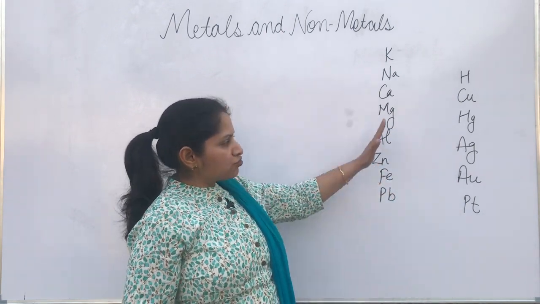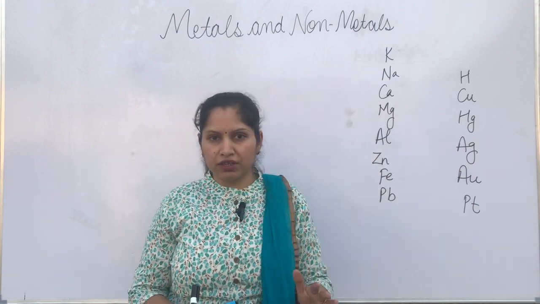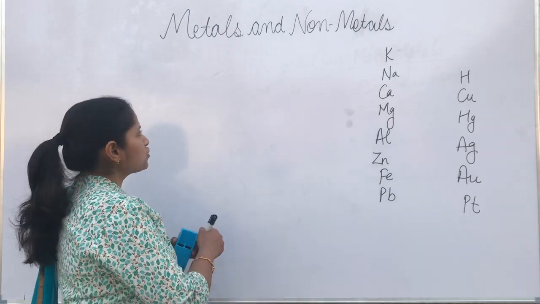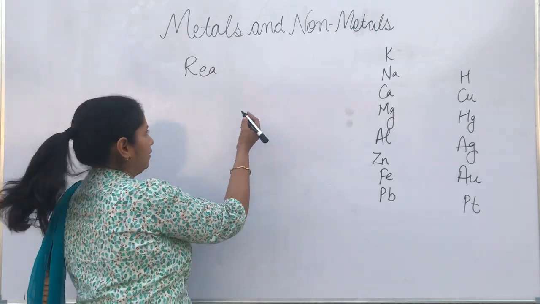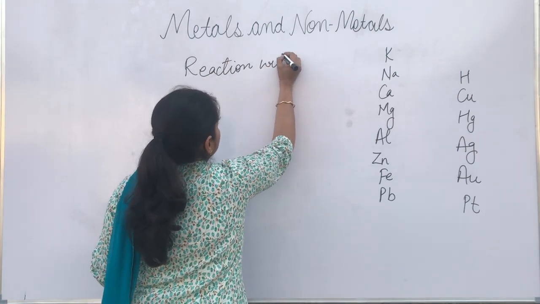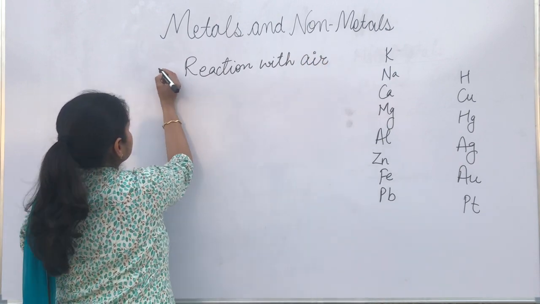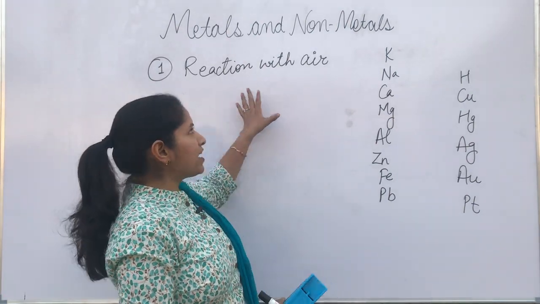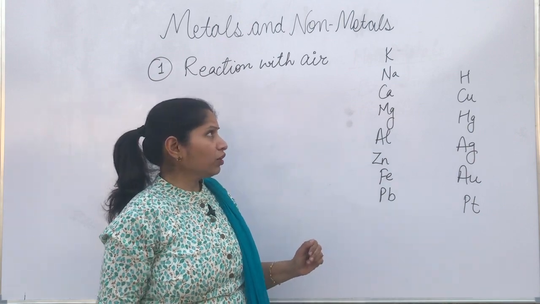Based on this reactivity series, we will study all the chemical properties of metals now. First we'll see the reaction with oxygen or reaction with air. The first property of metals that we are going to see is how metals react with air or with oxygen. It's the same.